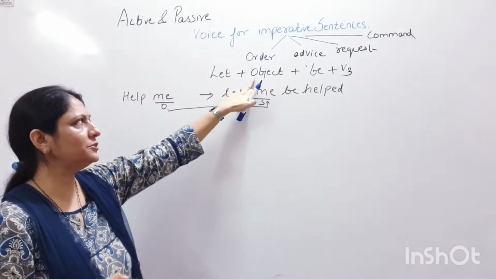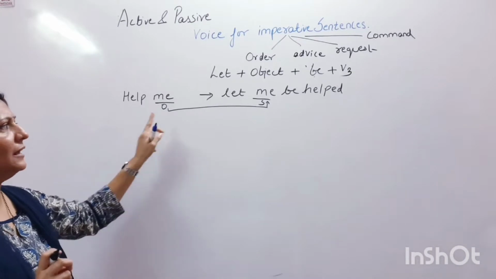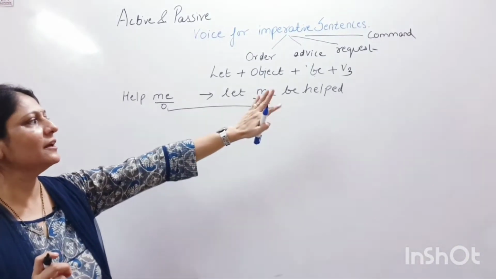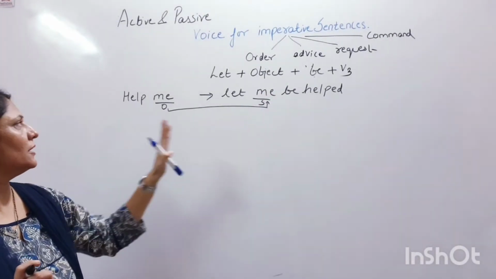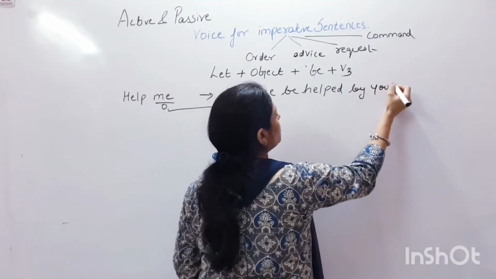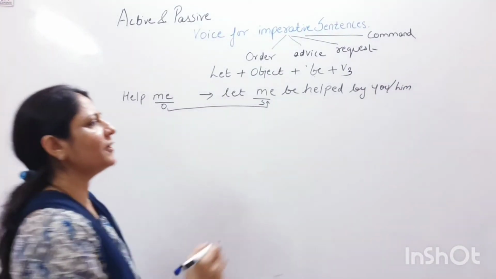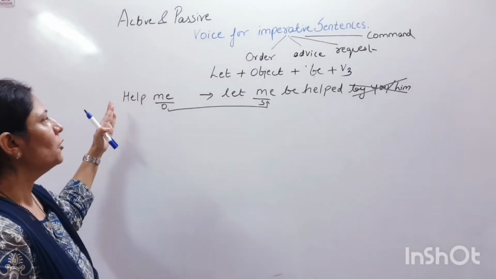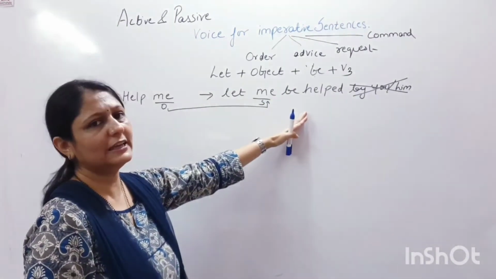But actually the object here is the subject in the passive voice. Help me, let me be helped. I can add an additional by-phrase there, that is optional. You can do it or you can omit it. If I say let me be helped by you or by him, both are correct. Even if I omit this part, that is correct, because who is going to help me is not mentioned here, so even if I don't mention it, it is correct.